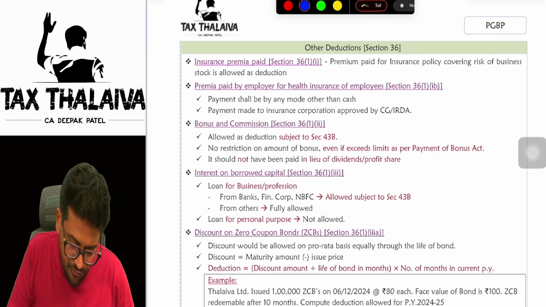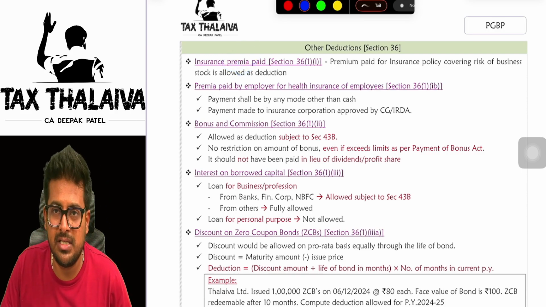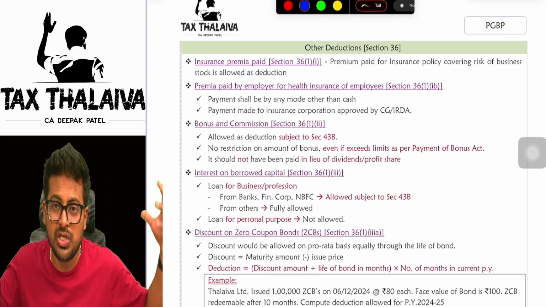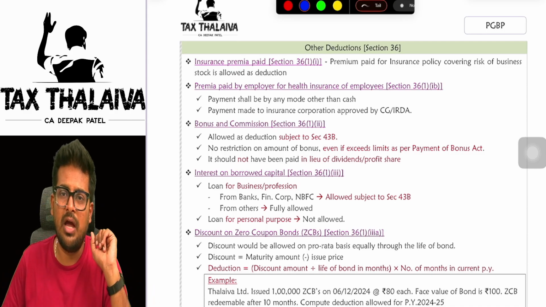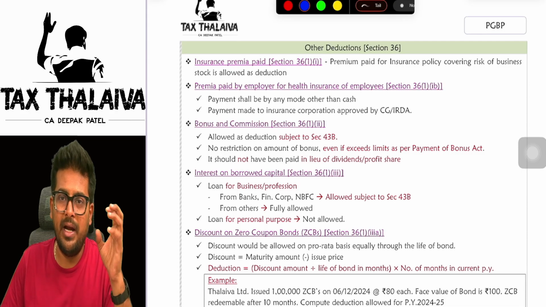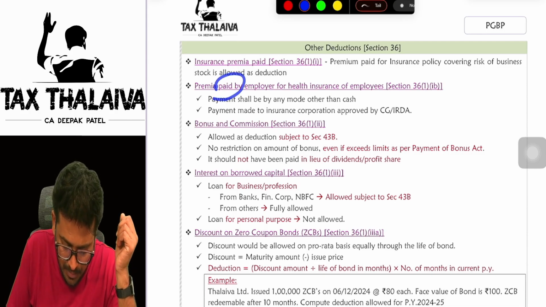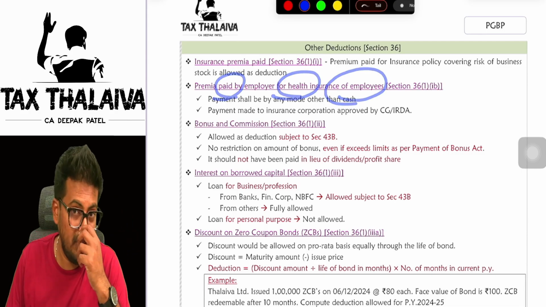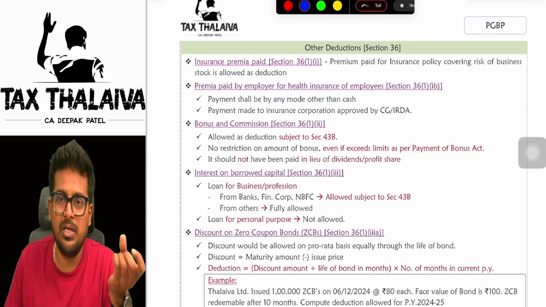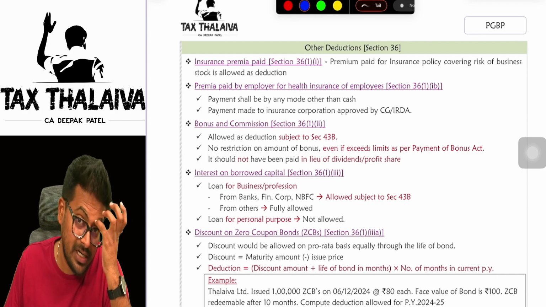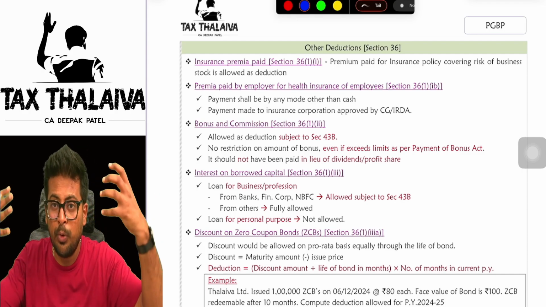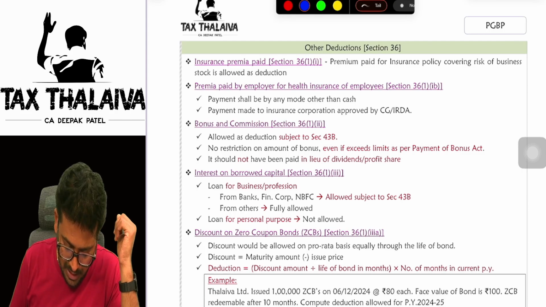So what are these, sir? If you have taken insurance for your business purpose, for example if a fire happens and your stock is gone, for that kind of business insurance the premium you paid will be eligible for deduction. Premium paid by the employer on health insurance of employees: if the company takes any group health insurance for its employees, the premium paid will be eligible.